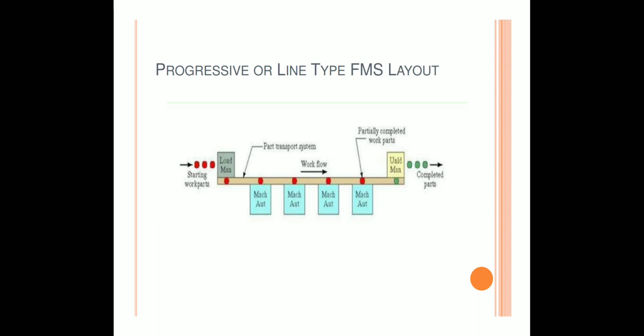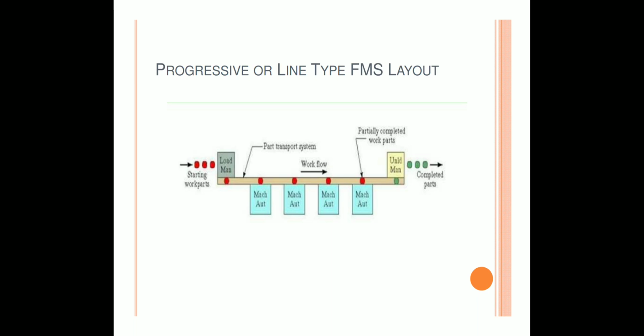So progressive or line type FMS system. Here we are going to see what is progressive line type FMS layout. In progressive or line type layout, the machines and handling systems are arranged in a line.